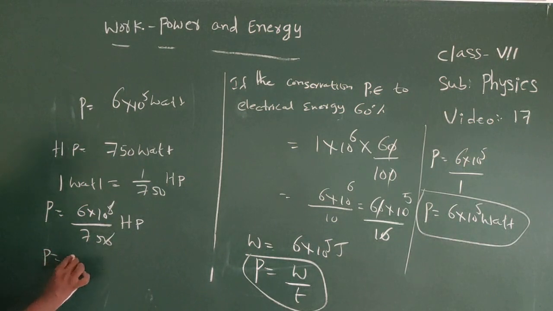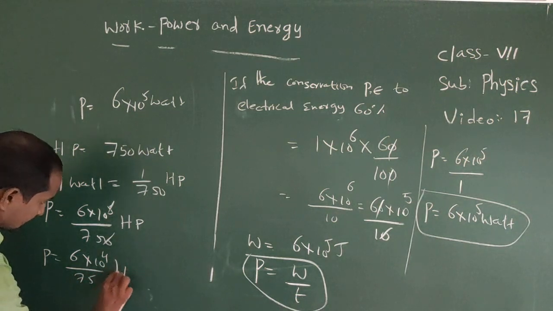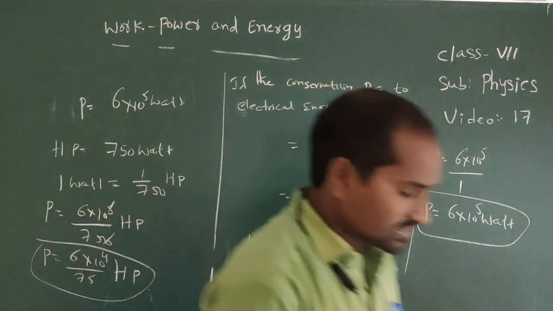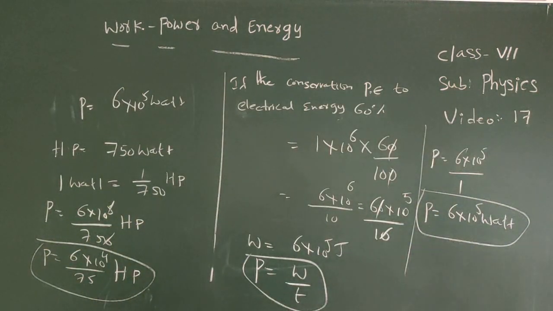So P equals 6 into 10 power 4 by 75 horsepower.